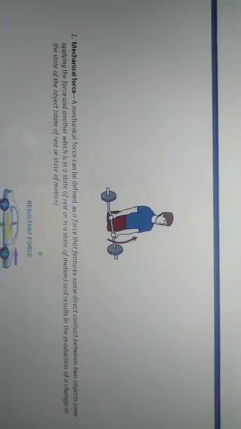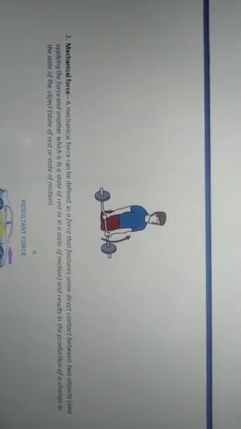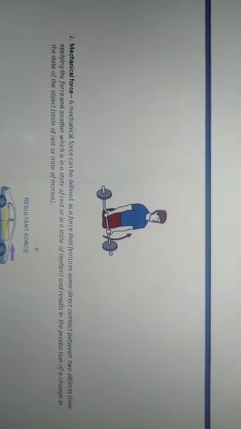Now look at this picture. Here a boy standing picks up a dumbbell. He is using his arms to pick up that dumbbell. I told you that when we use muscles to produce an action, that force is known as muscular force. Now the second is mechanical force.